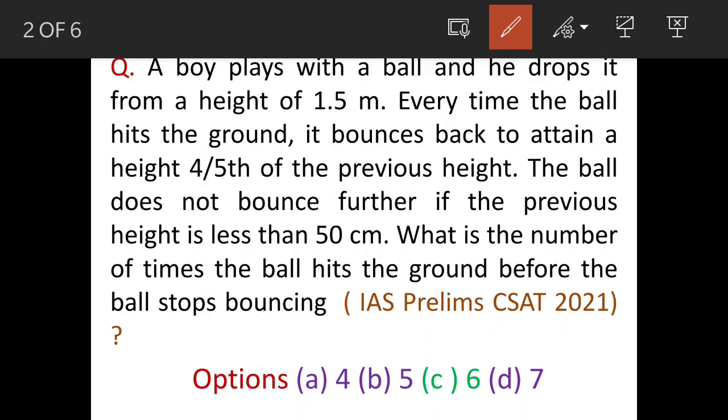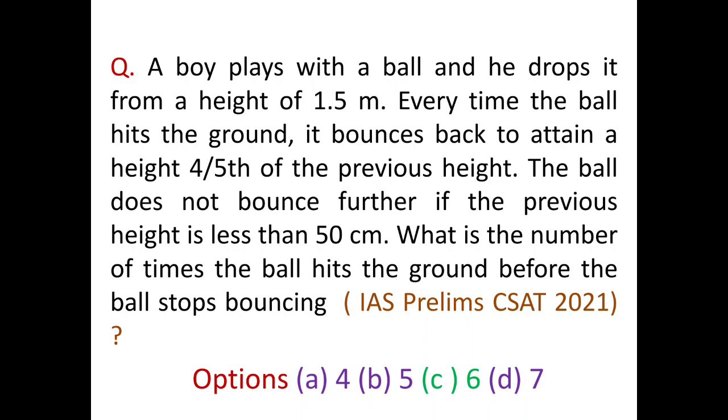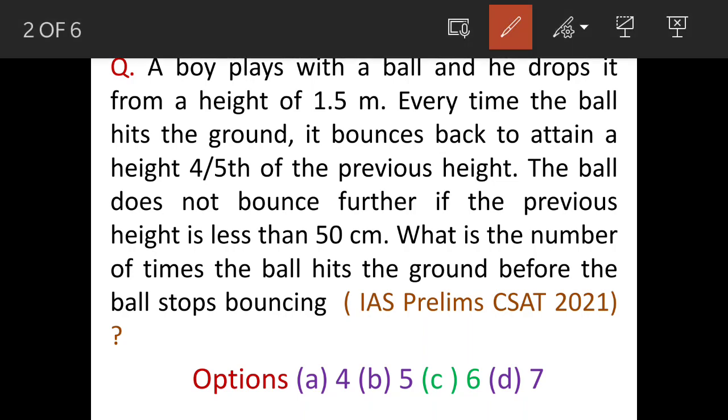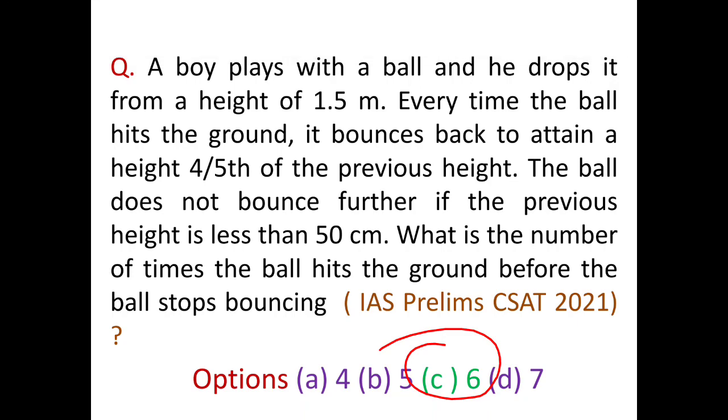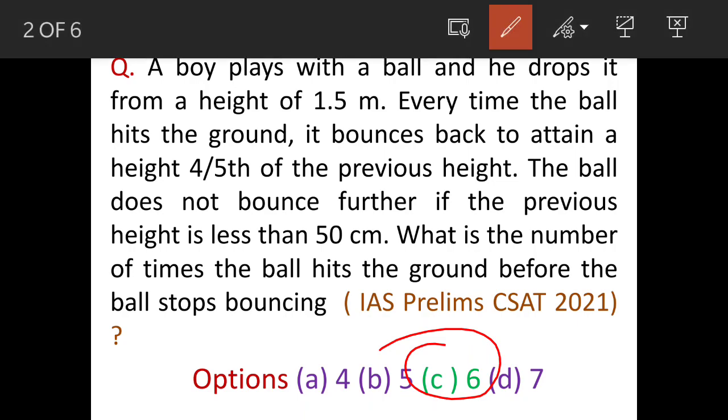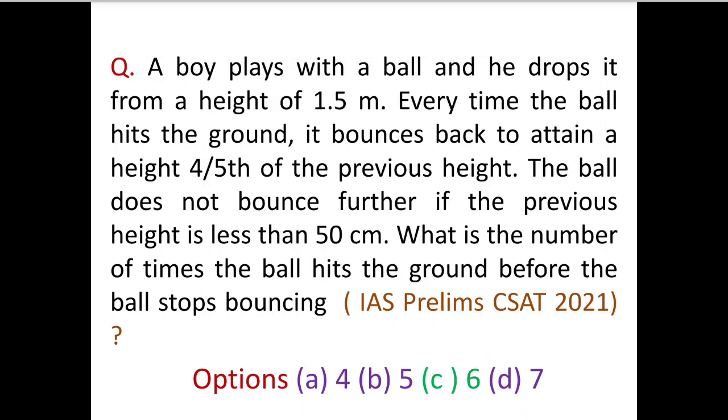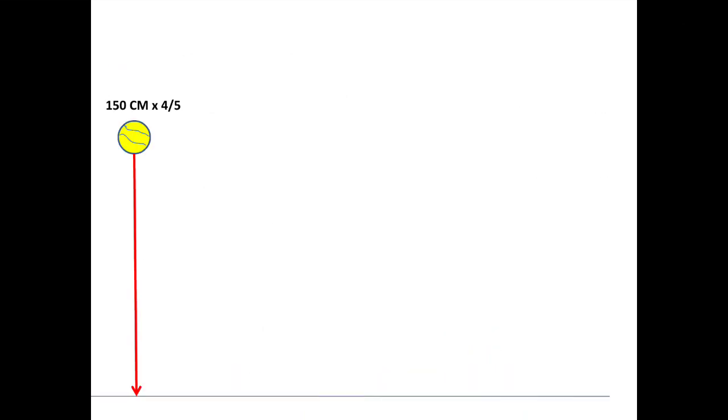Very important. So what is the number of times the ball hits the ground before it stops bouncing? The answer is option C, 6. That means 6 times the ball will actually hit the ground and thereafter it will not bounce further. Now how we have come to this option, we will see. The answer is very tricky. The question is not very difficult, but the answer actually is very confusing between 5 and 6. So I'll erase the marking. See the question yourself. Now we'll see the solution.